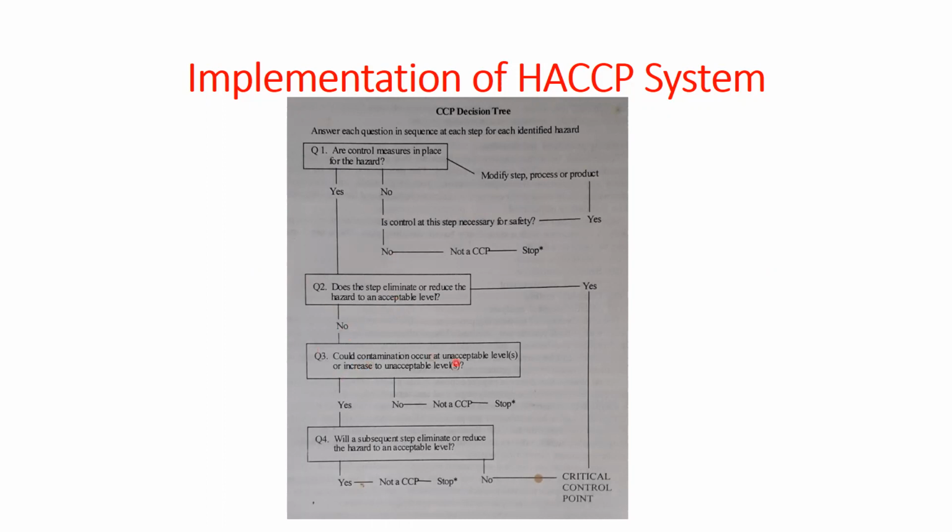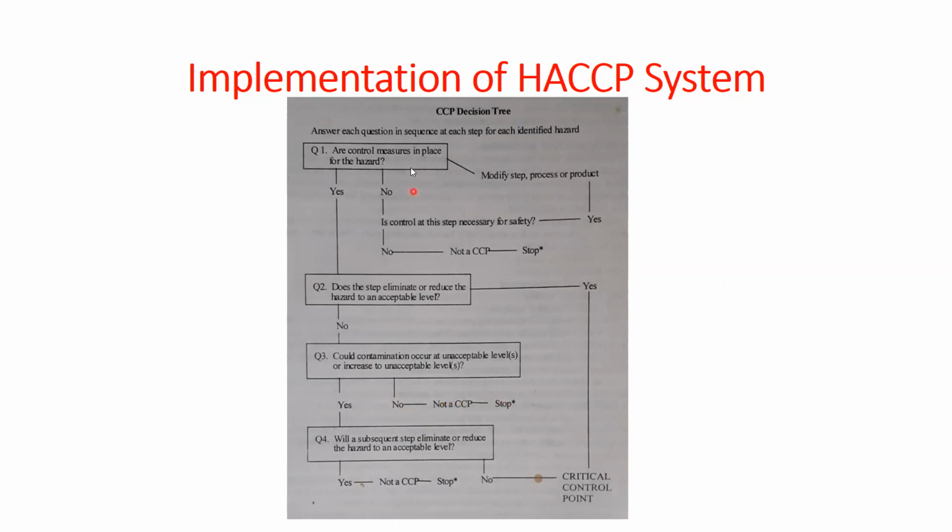Then could contamination occur at unacceptable level or increase to an unacceptable level? If yes, then will a subsequent step eliminate or reduce the hazard to an acceptable level? If yes, then not necessary. Stop. That means this is not necessary. Then answer, if it is no, then it is a critical control point. Could contamination occur to an acceptable level or increase to an unacceptable level? If it is no, then not necessary.